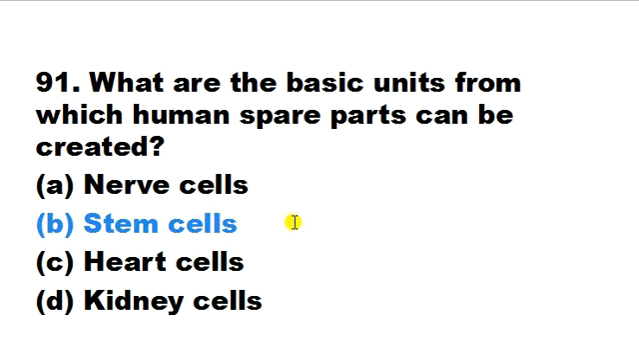What are stem cells? Stem cells are present in the embryo as well as in adults. Where are stem cells found? They are in the heart, brain, bone marrow, lungs, and other organs also contain stem cells. Stem cells can easily create various types of organs. So the correct answer is B. Stem cells are the cells which create human spare parts.